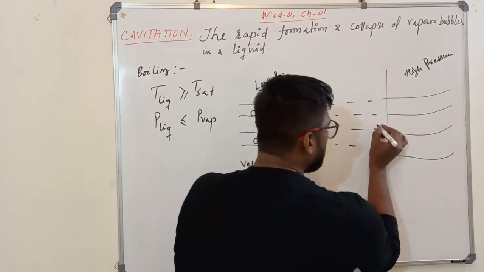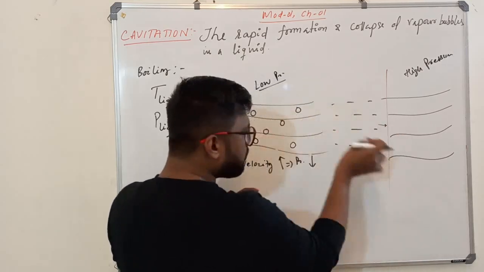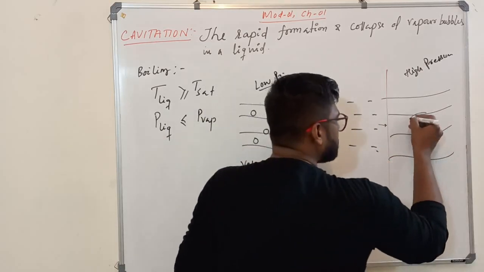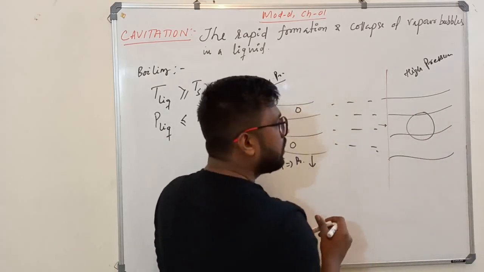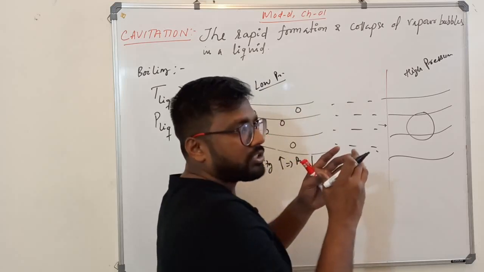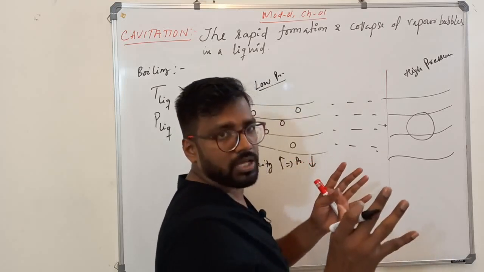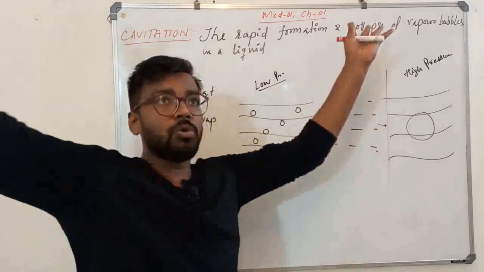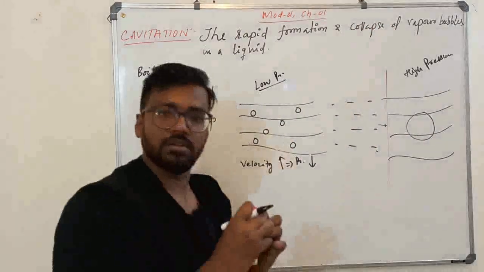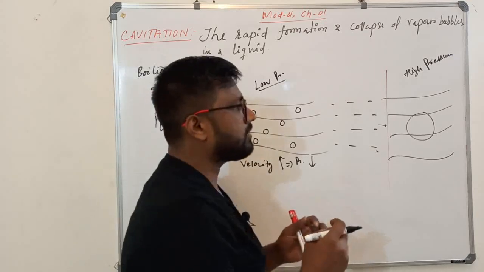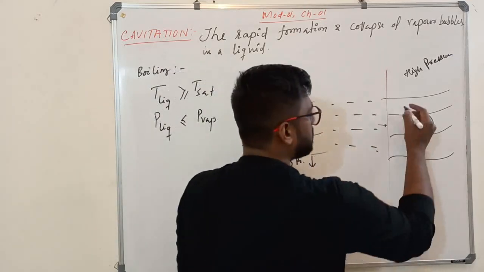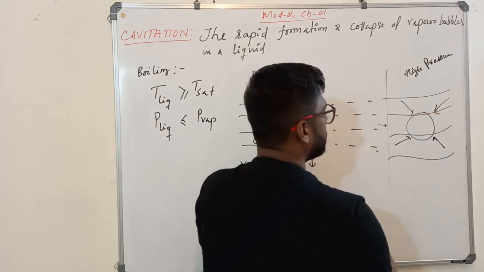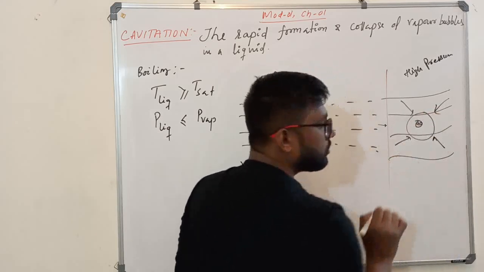So what will happen? As soon as your bubble crosses this, let us say this is your bubble, I am drawing it a little big. Because of the high pressure, it will collapse. Implosion will take place. Not explosion, implosion. Understood? Why? That mechanism we will also study. Because of the implosion, there is going to be a void here.